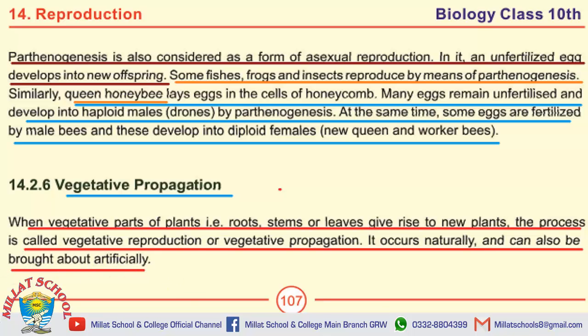Moving towards the important MCQs. First MCQ is definitely taken from the definition of parthenogenesis. Parthenogenesis is a form of asexual reproduction. In parthenogenesis, an unfertilized egg develops into new offspring. The second name for vegetative reproduction is vegetative propagation. Vegetative reproduction occurs naturally but can also be brought about artificially.